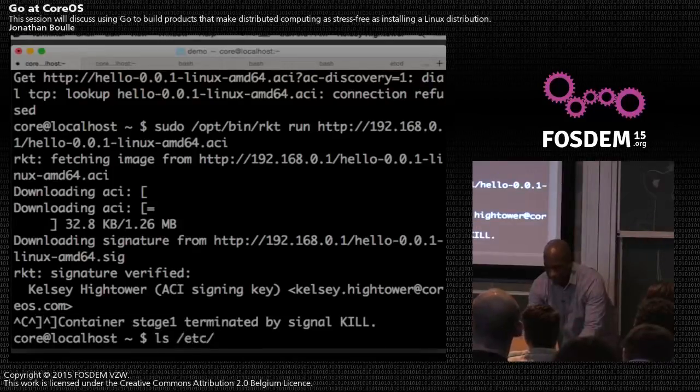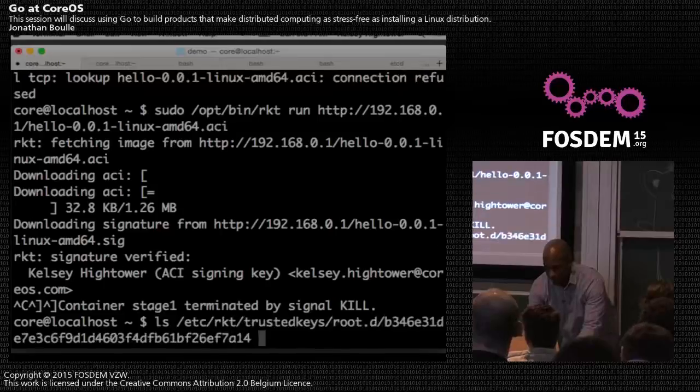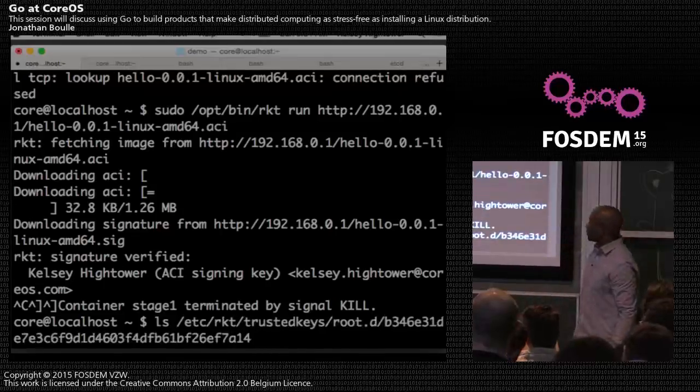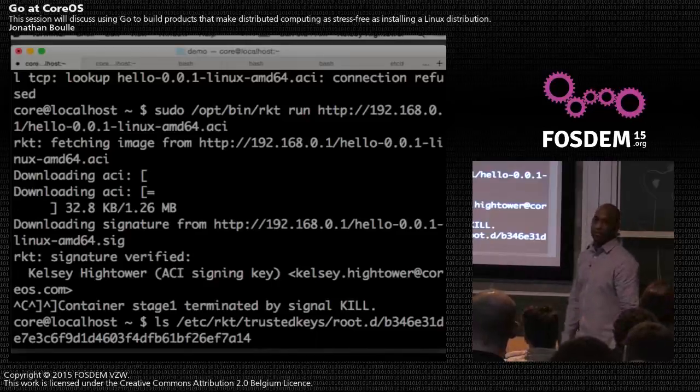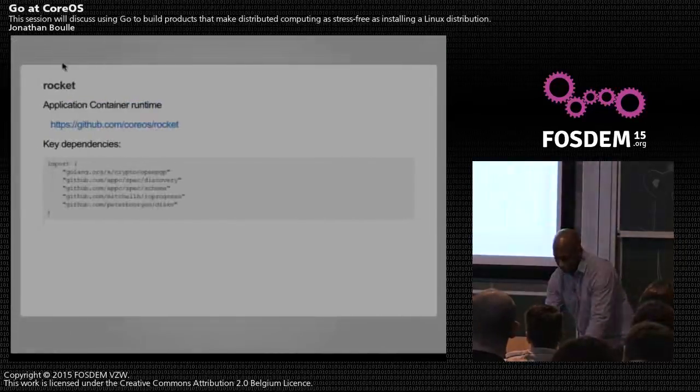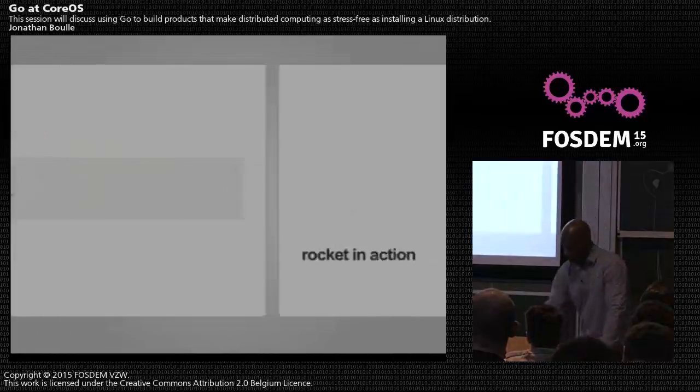So all of our trusted keys kind of live in a directory structure that looks like this. And you also can do them by domain name or IP addresses to trust only certain keys for images stored in certain places. But using those packages took like a day to build this particular feature into Rocket and enable it by default. All right, so that's Rocket.